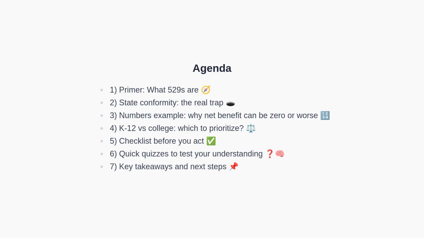Next, here is our roadmap. We will begin with a quick primer on 529 basics, then unpack state conformity and recapture rules. After that, we will walk through a numerical example to show how the net benefit can vanish. We will compare the value of K-12 spending versus college savings, provide a practical checklist, test understanding with a quick quiz, and then close with key takeaways and next steps.